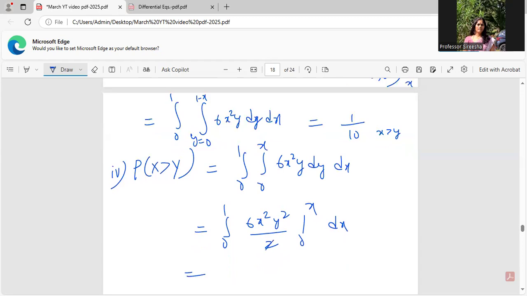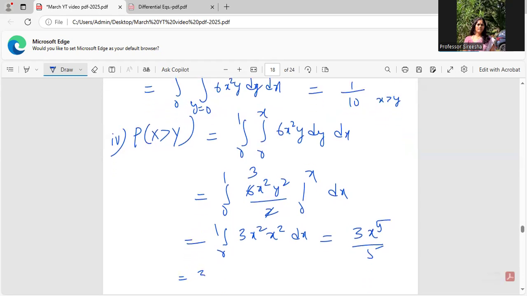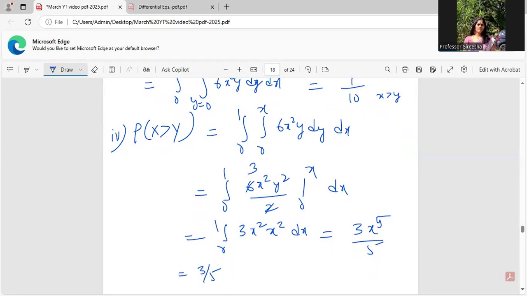This is equal to 2 1s, 2 3s, I can cancel out or I can leave it as it is. 0 to 1, 3x square. In the place of y also I'll be having x square dx. So finally I'll be having 3x power 5 by 5, which would be 3 by 5. That's the answer that I have, by the way, is equal to 3 by 5. This is how I'll handle the case where x is greater than y.